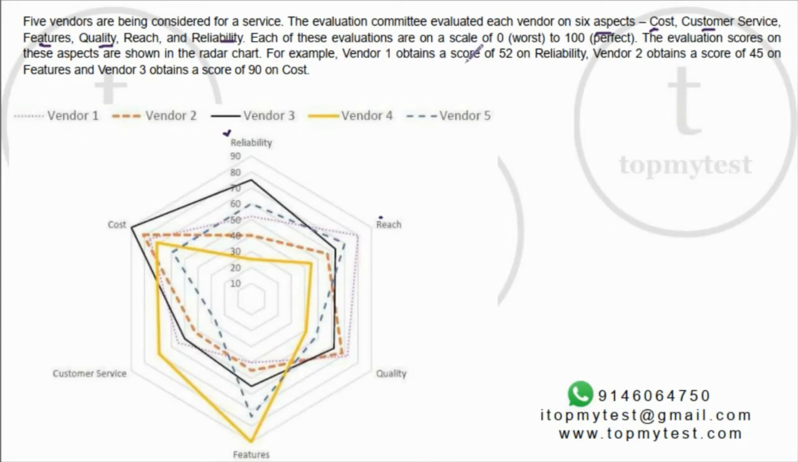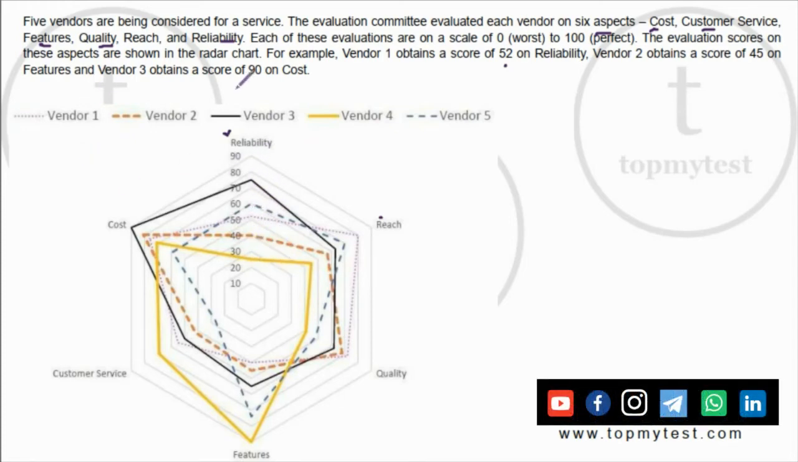For example, vendor 1 obtains a score of 50 on reliability. So vendor 1 is this one, right? Vendor 2 obtains a score of 45 on features. Vendor 3 obtains a score of 90 on cost, and so on, right?